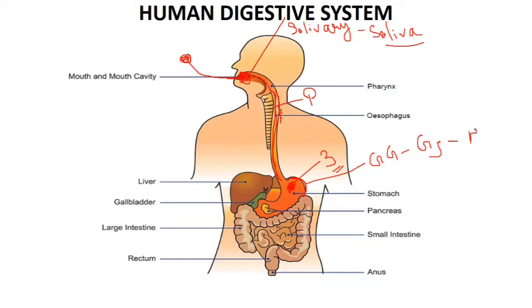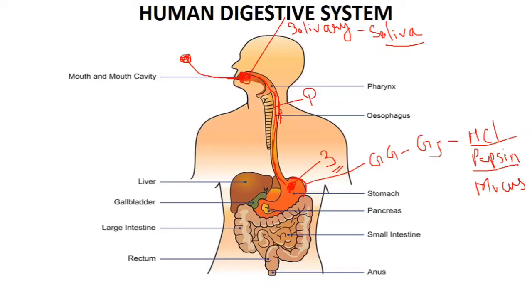Now gastric juice consists of three substances: HCl, pepsin, and mucus. Now what's the function of HCl? Whatever food is coming into the stomach, sometimes germs or bacteria are there along with the food, so this HCl will help to kill those germs or bacteria. Again, the next thing produced in the gastric juice is pepsin.